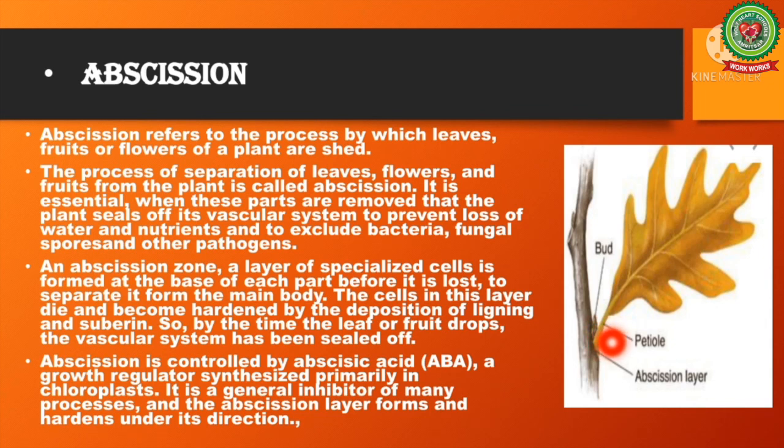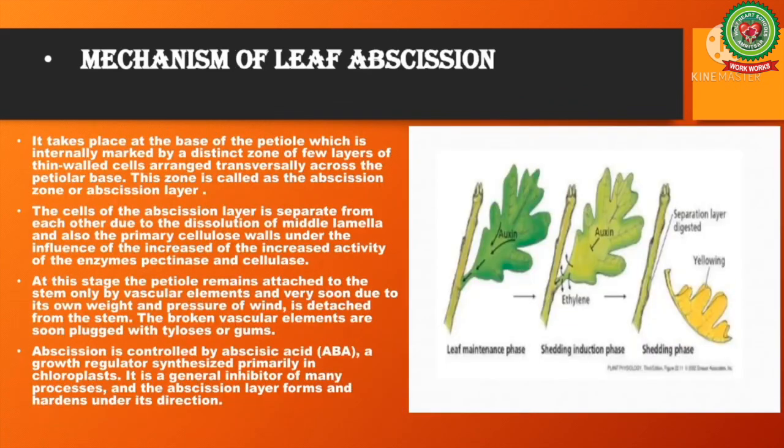Abscission is controlled by abscisic acid. Abscisic acid is a growth regulator that is synthesized primarily in the chloroplast. It is a general inhibitor of many processes and it is also known as plant growth inhibitor. The abscission layer forms and hardens under the direction of abscisic acid only.